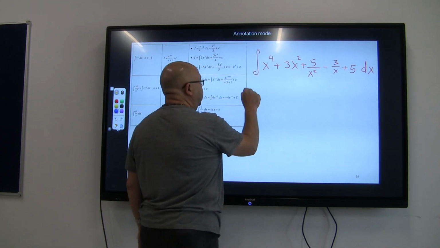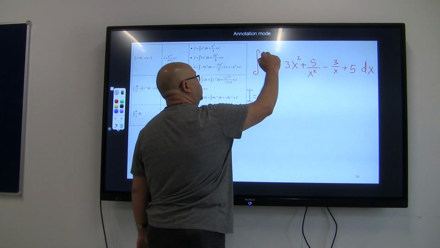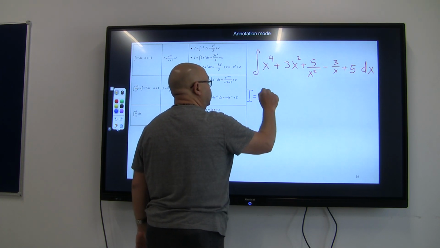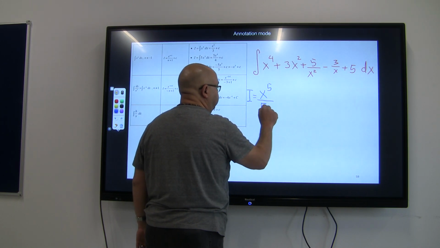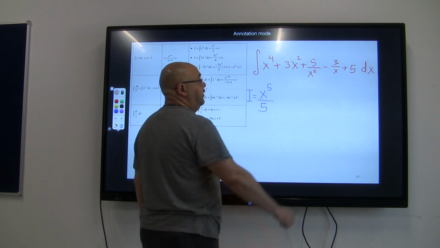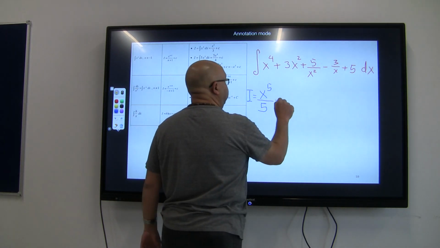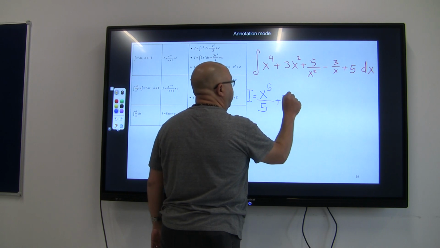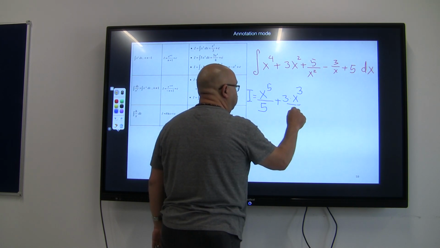So simply I is going to equal x to the power of 4. I will first add 1 on the power, so it's going to be x to the power of 5. Then I will divide by the new power. If I go for the second term, in a similar manner, it's going to be plus 3 times x to the power of 3, divided by 3.